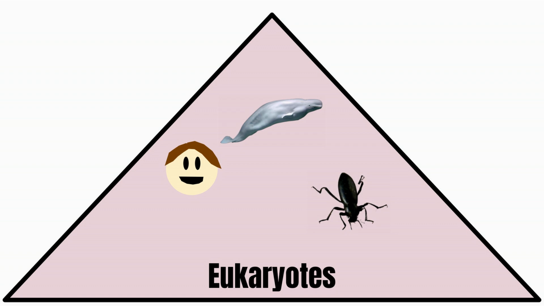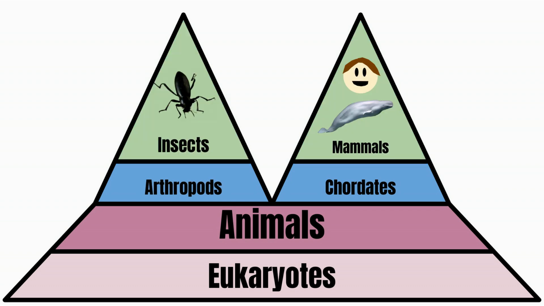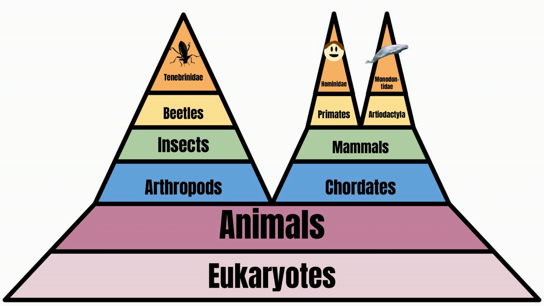All three are in the domain of eukaryotes, meaning they are multicellular, the kingdom of animals, and our first split, beetles are in the phylum of arthropods, while whales and humans are chordates, meaning backboned. Continuing are insects and mammals, and the next split between whales and humans, with beetles, primates, and Artiodactyla, which includes animals like hippos, camels, and whales. Then the families of Tenebrionidae, Hominidae, and Monodontidae. That leads us to their genus and species, which are the final categories used to find a specific creature. For example, humans are in the genus Homo and the species Homo sapiens.